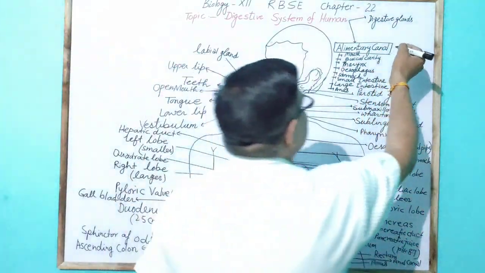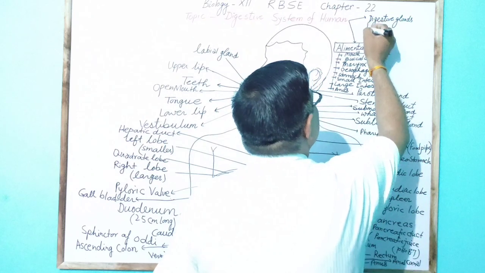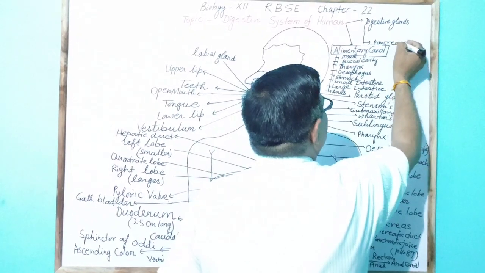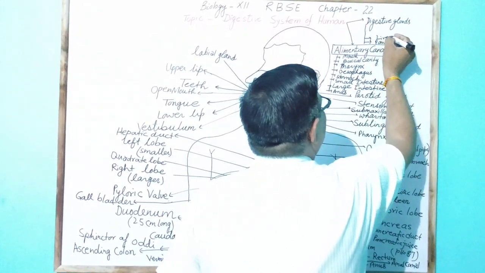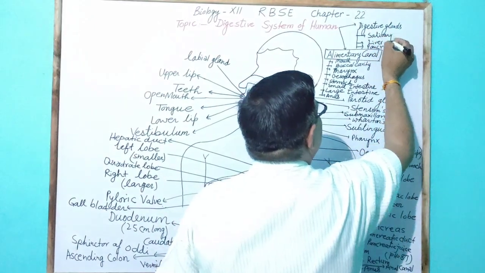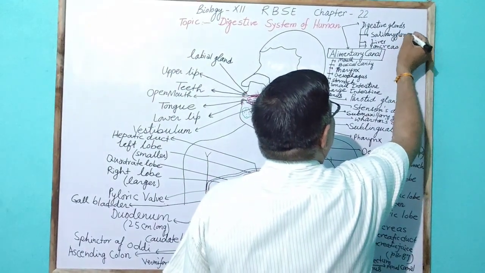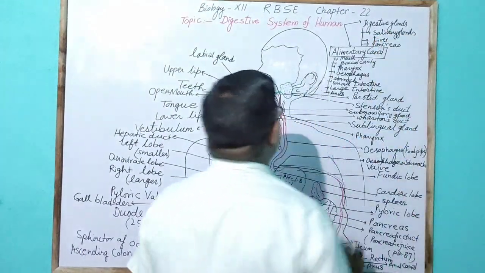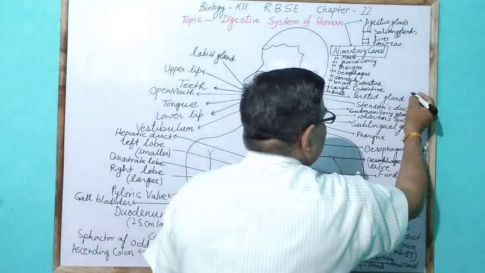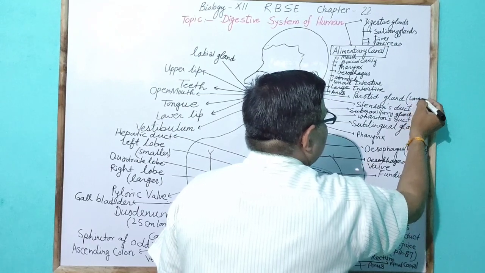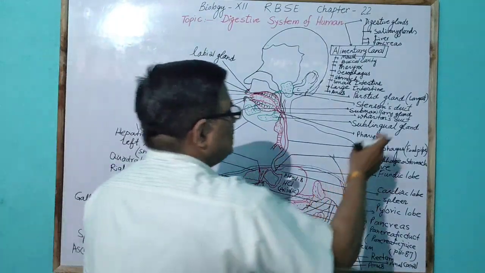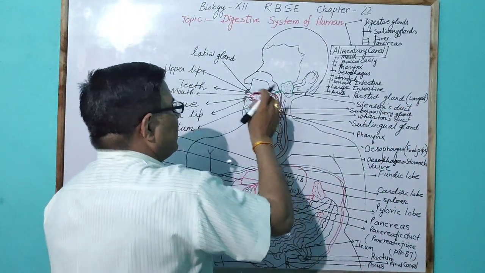Here the digestive glands are many, present in the form of the pancreas, the liver, and the salivary glands. Here I have discussed that salivary glands are three pairs in the human. The largest salivary gland is called the parotid gland, and the parotid gland pours the saliva through the extension duct into the buccal cavity.